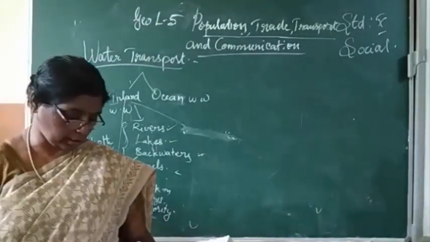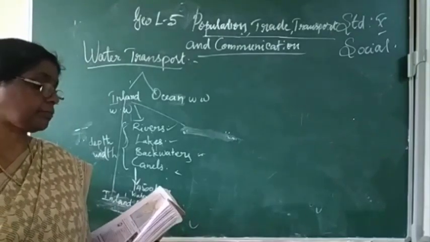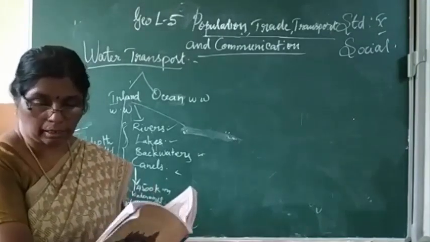The major national waterways are three. First, from Haldia to Allahabad.